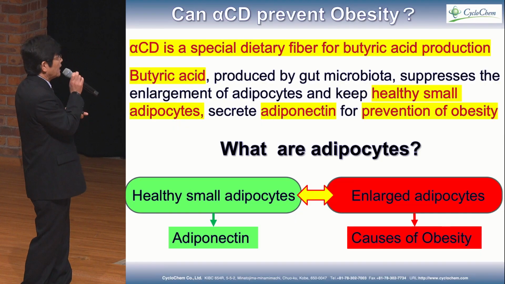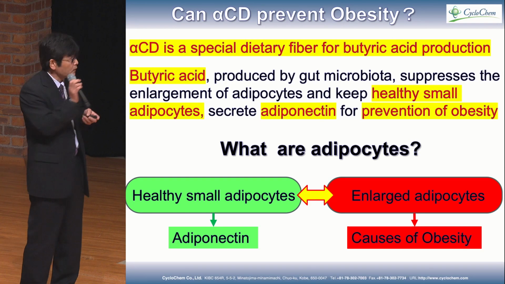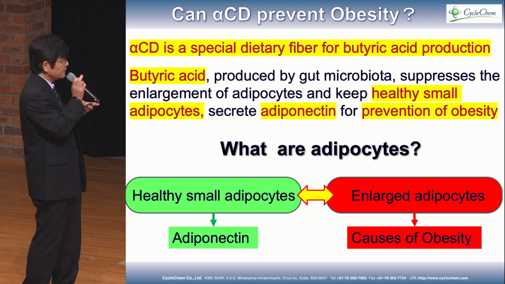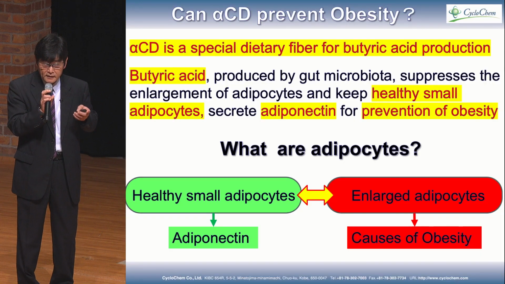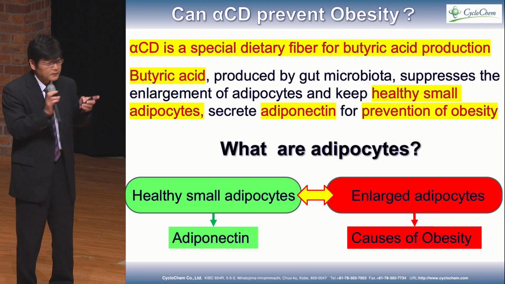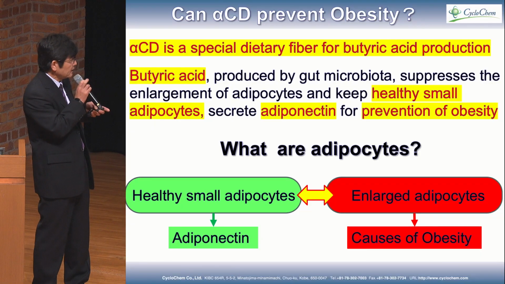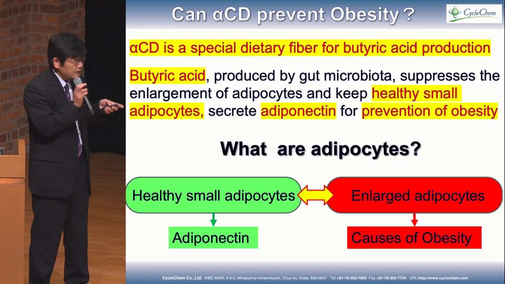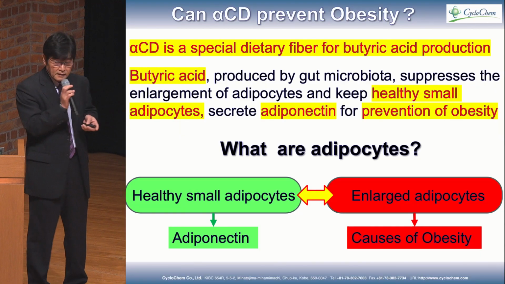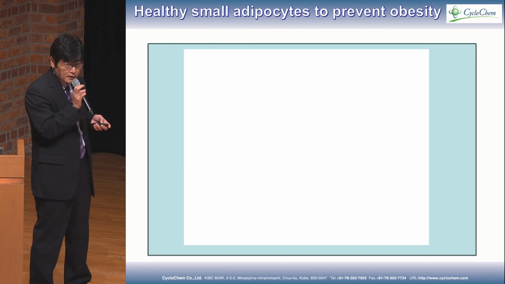We know butyric acid produced by the gut microbiota suppresses enlargement of the adipocyte and keeps healthy small adipocytes, which secrete adiponectin, for prevention of obesity. At the moment, it is a bit difficult for you, but I want to explain what is adipocyte. The healthy small adipocyte secretes adiponectin, and the enlarged adipocyte causes obesity. I want to explain with the video here.